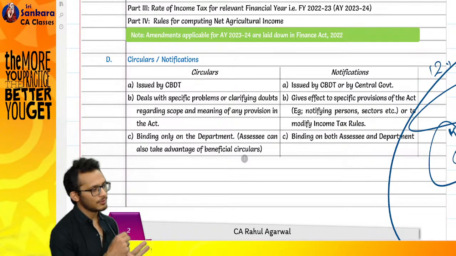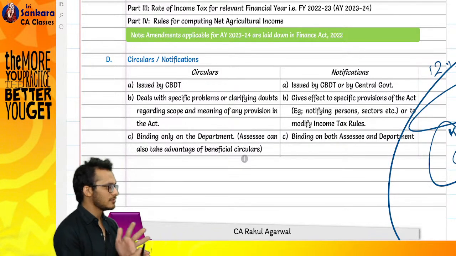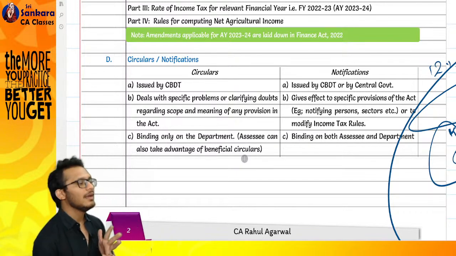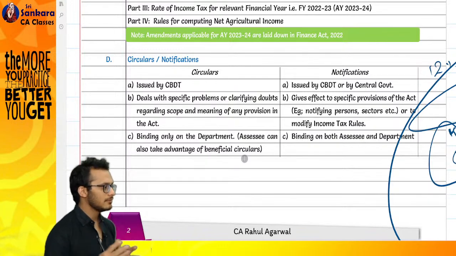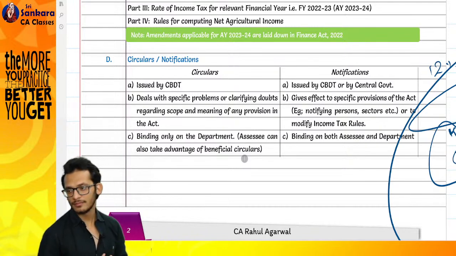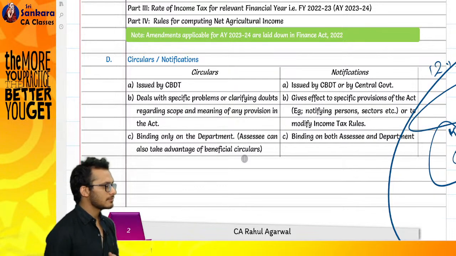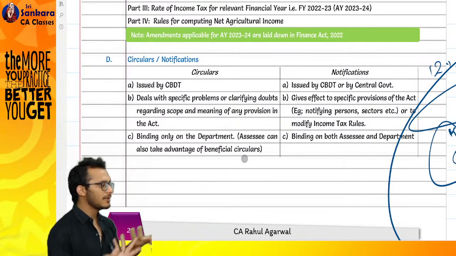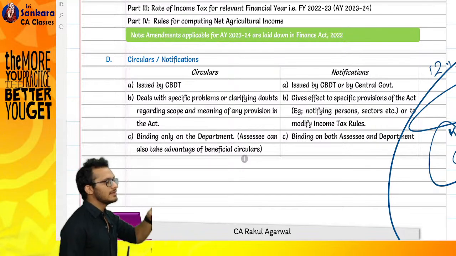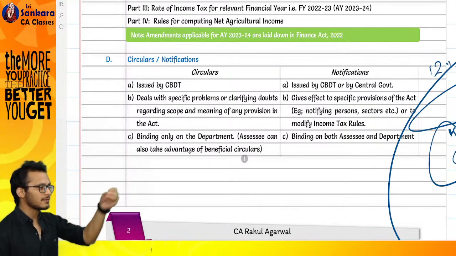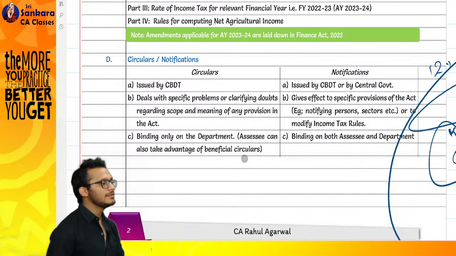Act, rules, pillars, applications, case laws. I am not discussing case laws in detail because this is in very, very layman terms. Case laws means those places where you go and fight. Who's fighting? I am fighting with the department, or the department is fighting with me. Either way, the assessing officer is fighting with the taxpayer or the taxpayer is fighting with the officer. This is the place where you go and settle your disputes.